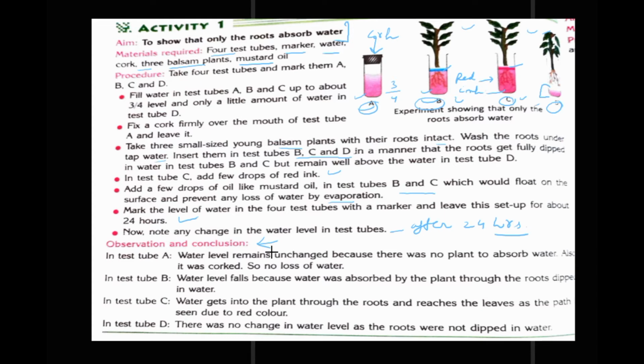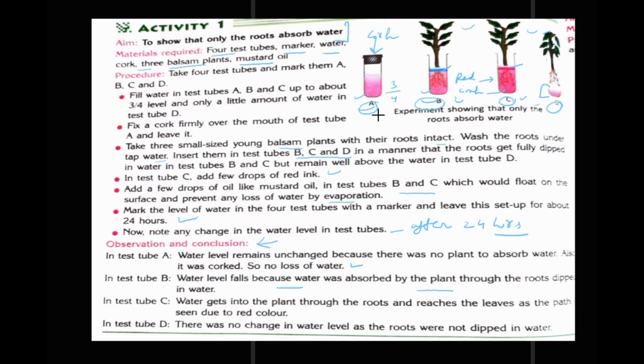In test tube A, the water level remains unchanged because there was no plant to absorb water. Also it was corked tightly, so no loss of water. Right. Now in test tube B, the water level falls because the water was absorbed by the plant through roots dipped in water.